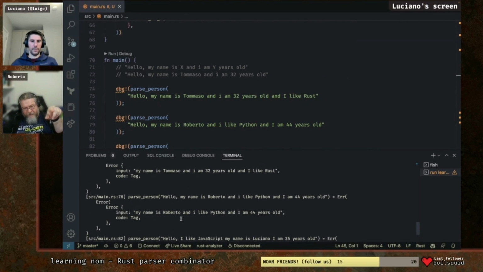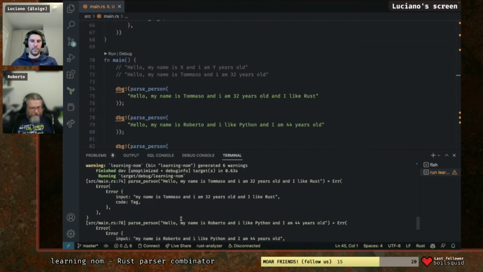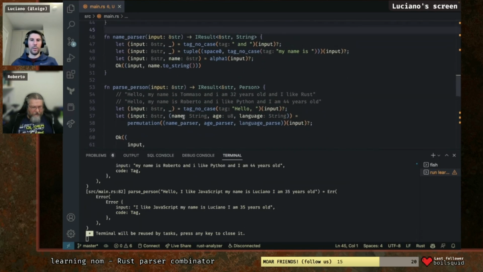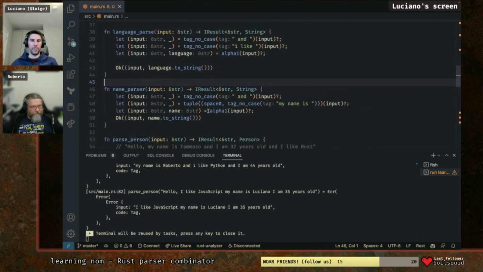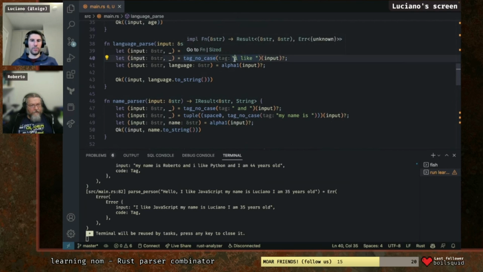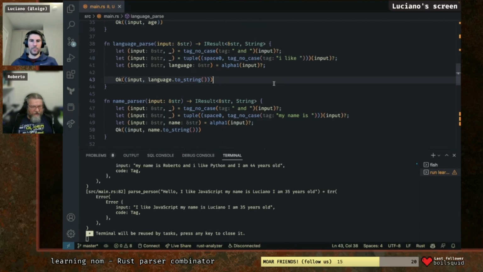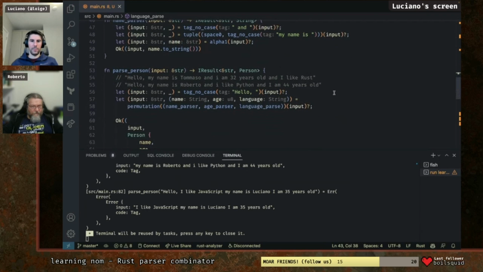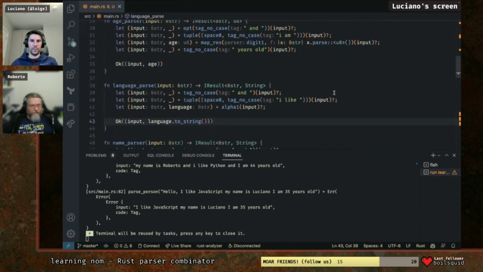Also, we are missing the space 0 in front of "I like". So the first, everything is broken now. We are missing the space 0 in front of... Oh, here, maybe that's the issue. Add the space 0 in front of that with the tuple space 0. Yeah, that's syntax. We have that in all three of them. Let's check it. So three of them here, yes, I am.